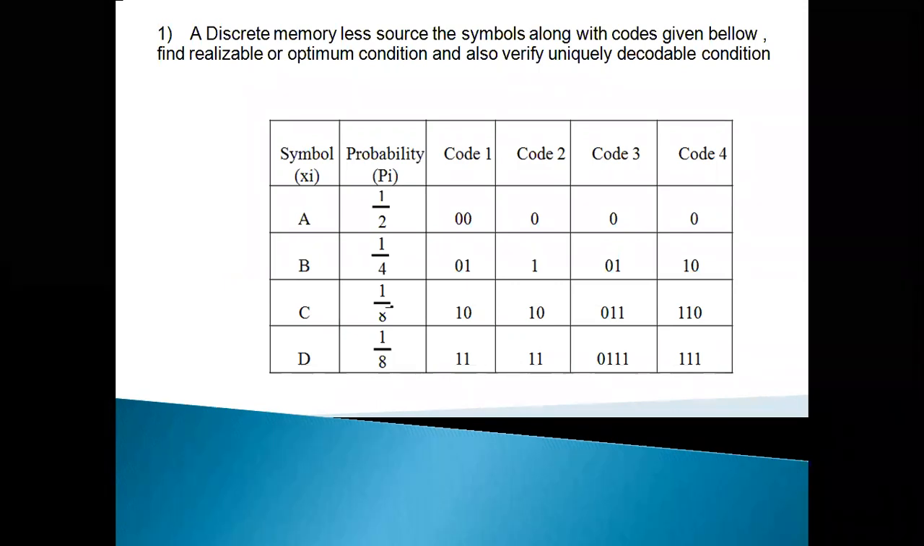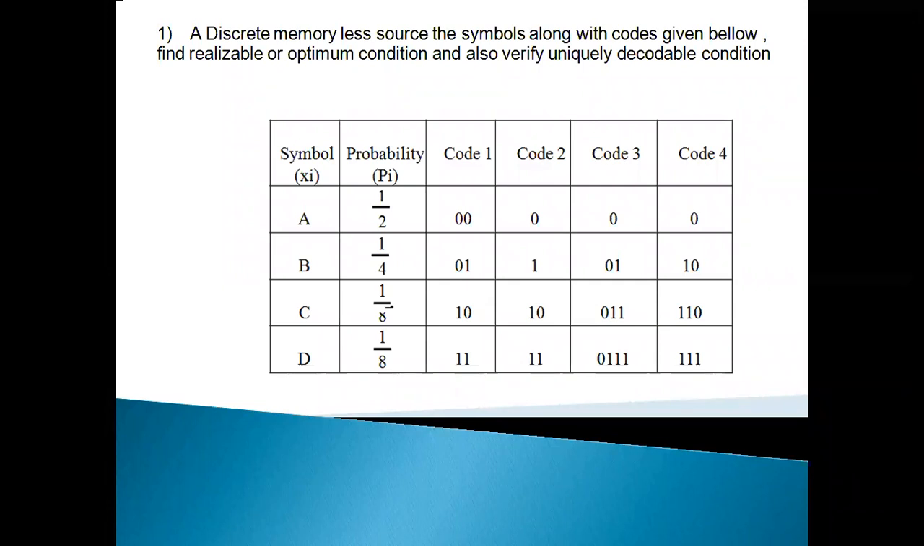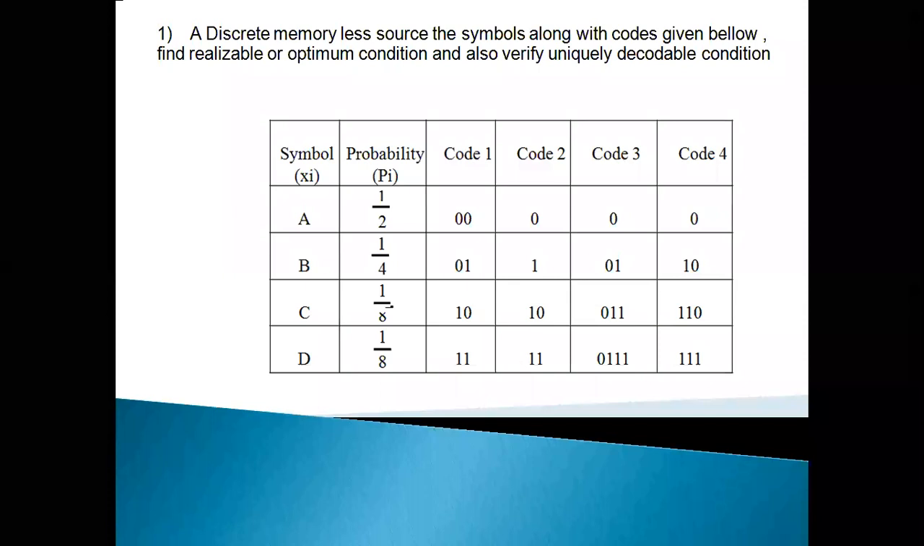For symbol C, probability 1 by 8: for code 3, representation 0, 1, 1; for code 4, representation 1, 1, 0. And for symbol D, with probability 1 by 8: code 3, representation 0, 1, 1, 1; and for code 4, 1, 1, 1. Please check whether these two codes are valid codes or not. Valid codes means they obey the Shannon source coding theorem and the Kraft inequality conditions. This is one type of uniquely decodable condition, the Shannon source coding theorem.